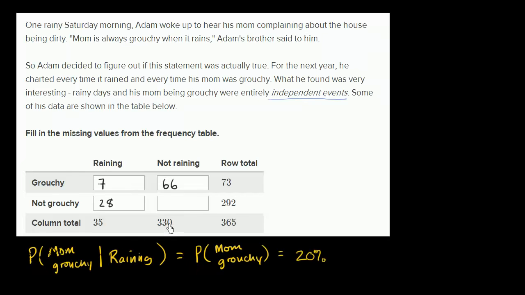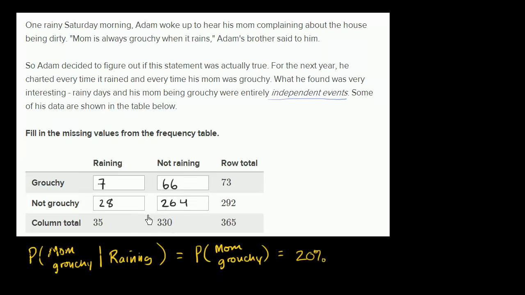And 330, I guess there's a couple of ways we could do it. We could just take 292 minus 28, which is, let's see, 292 minus 8 would be 284, minus another 20, 264. Do the numbers all add up? Yeah, 66 plus 264 is 330.